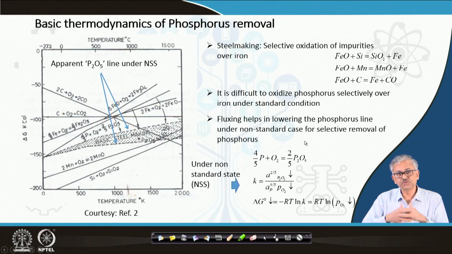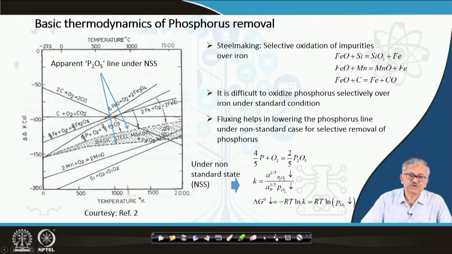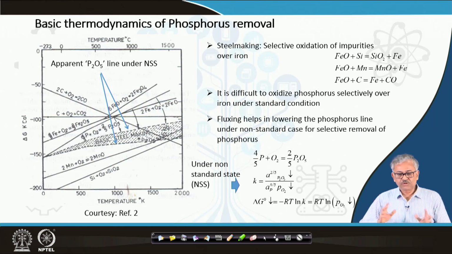When P2O5 is pure, then P2O5 is less stable compared to FeO. But when you flux P2O5, then its activity decreases, and then P2O5 becomes more stable compared to FeO, and you can selectively remove the phosphorus over iron. This is a very, very unique concept. So if you want to remove the phosphorus, a basic slag is a must. For removing silicon, manganese, carbon, basic slag is not a must.